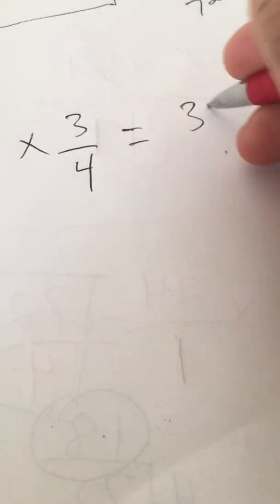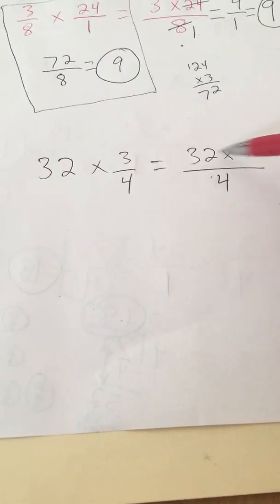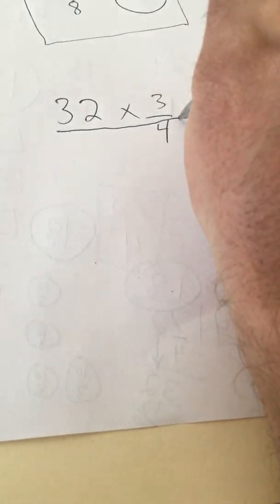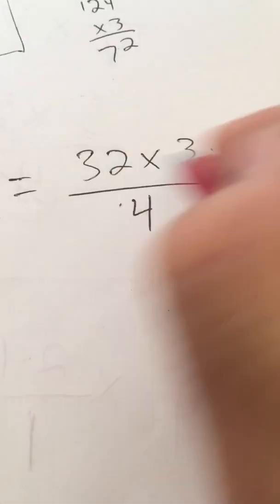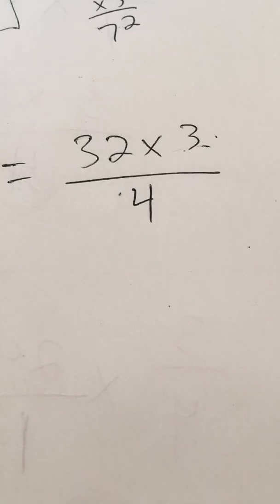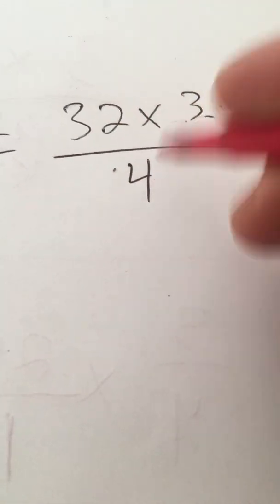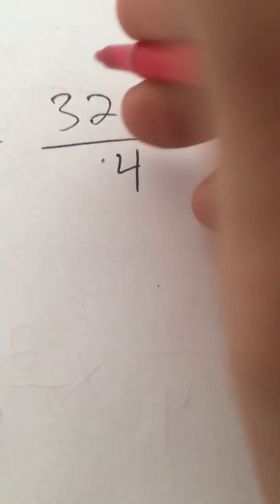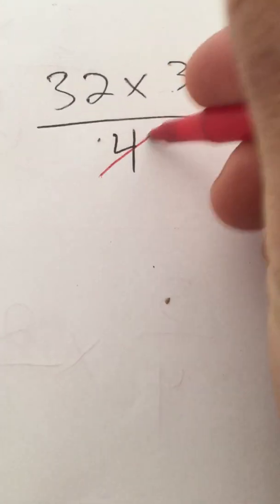Okay? So again, this is the same thing as 32 times 3 divided by 4. We could do the multiplication first, right? You could just kind of draw this line over, and it can be 32 times 3 divided by 4. So we could multiply times 3 and then divide that by 4. Or we can simplify now and we can do the division first because 32 can be divided by 4. It doesn't always work. If 32 wasn't divisible by 4, it wouldn't work. But since it is, we can simplify.